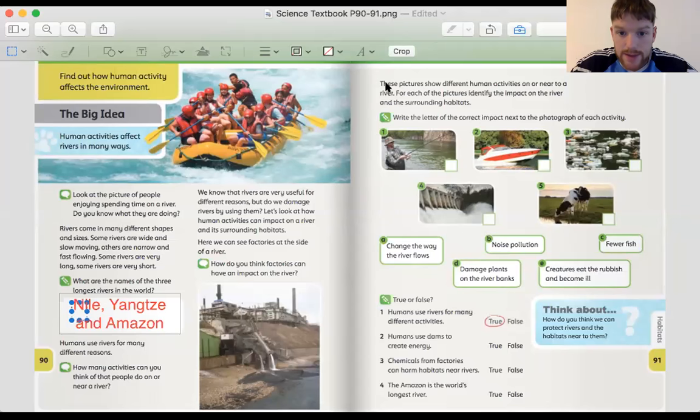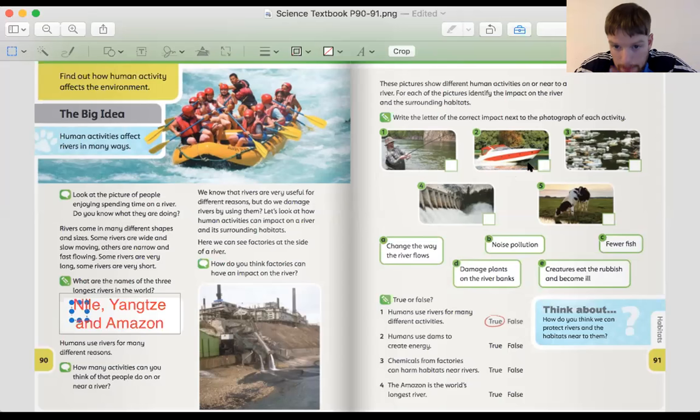So page 91 then. These pictures show different human activities on or near to a river. For each of the pictures, identify the impact on the river and the surrounding habitats. Write the letter of the correct impact next to the photograph of each activity. Okay, so we have 5 activities, and we have 5 impacts of these activities.